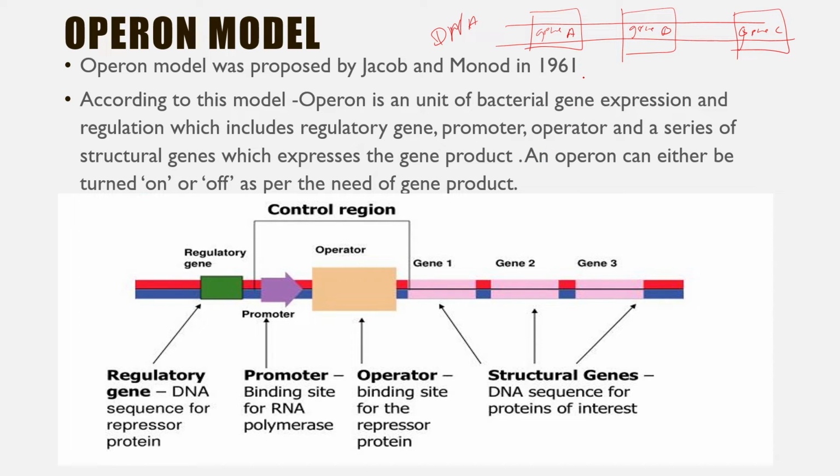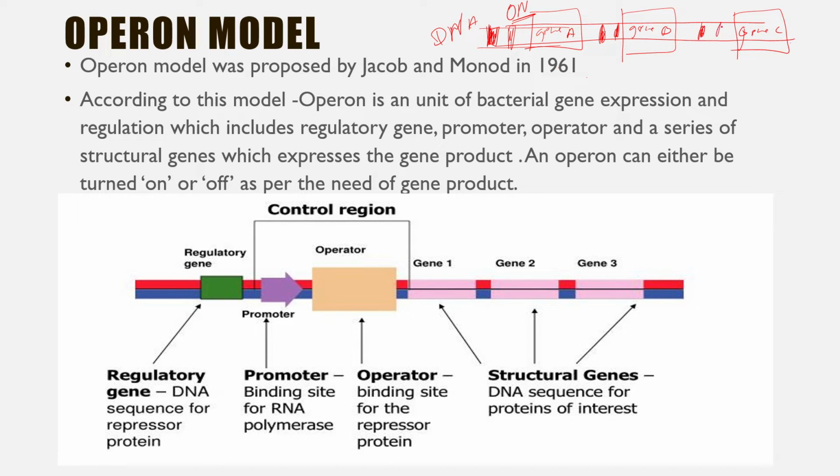Suppose the body needs the product of gene A. Then what will the prokaryote do? It will switch on only gene A, not B, not C. According to the need, it switches on and switches off. So what is an operon basically, and where is this operon situated in this fragment of DNA? Operon is basically these genes which are present, and certain regulatory elements. These genes are accompanied by certain regulatory elements. Suppose this is a regulatory element. Likewise for gene B, there are certain regulatory elements like this.